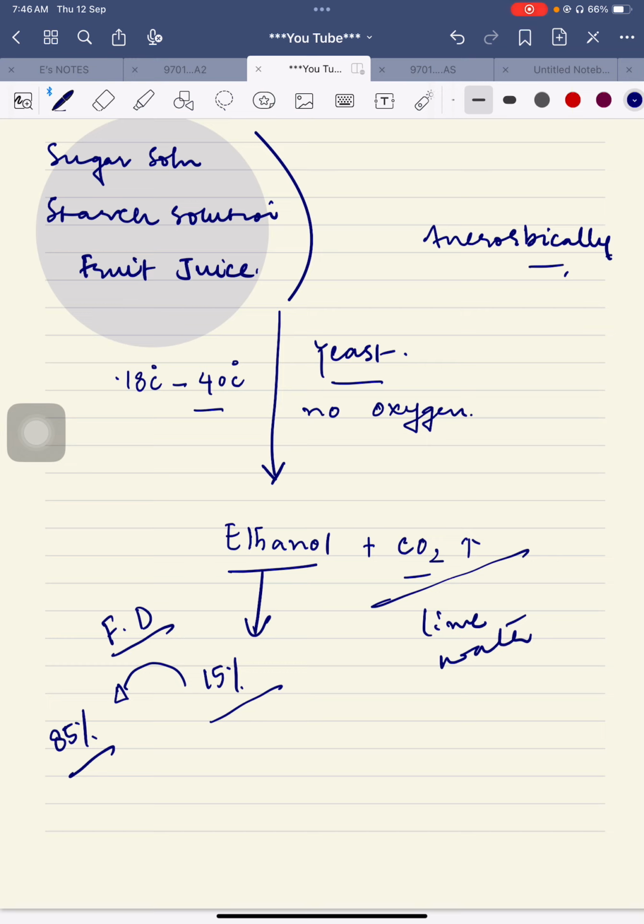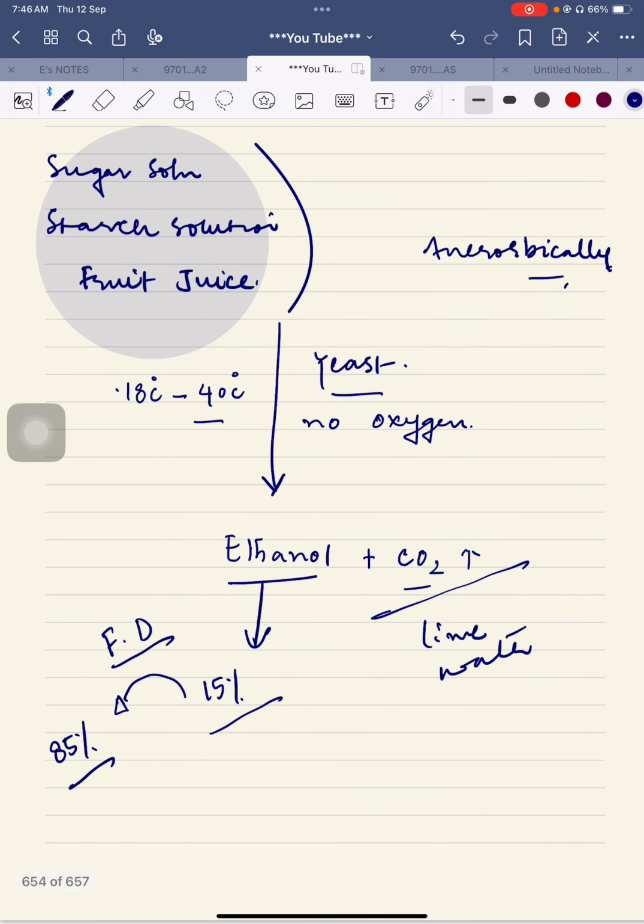Guys, I have just told you at the start of this topic of alcohols that alcohols are 100% soluble in water. So if we want to separate the ethanol prepared in this fermentation process from water, what do we have to perform? We have to perform a fractional distillation process. In fractional distillation, what is happening? Water has a boiling point of 100 degrees Celsius, whereas ethanol has a boiling point of 78 degrees Celsius.